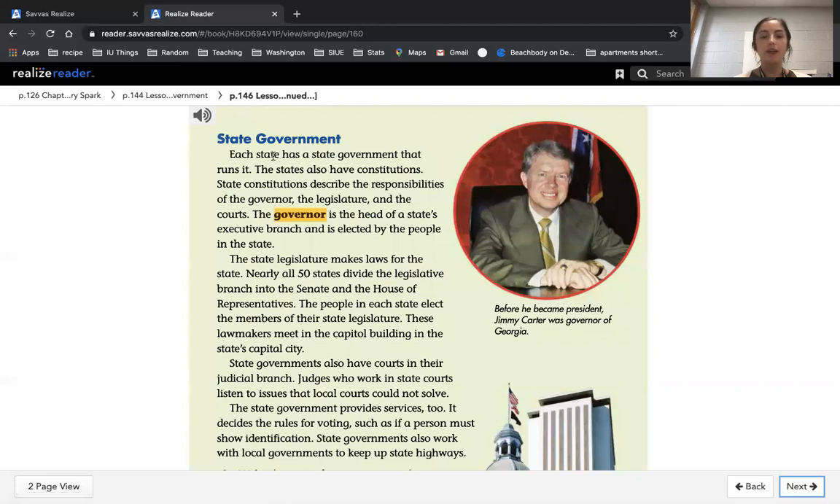State government. Each state has a state government that runs it. The states also have constitutions. State constitutions describe the responsibilities of the governor, the legislature, and the courts. The governor is the head of the state's executive branch. So Indiana has a governor who is elected by the people in the state. So we vote for who our governor is.